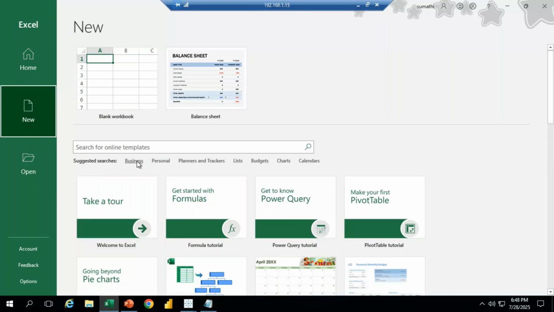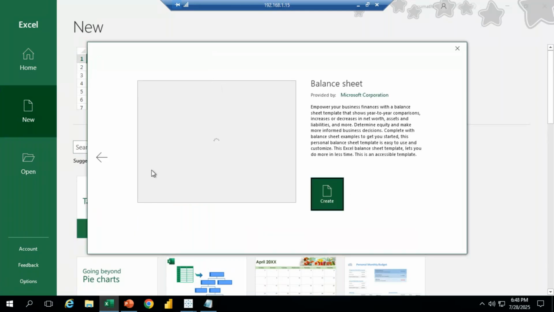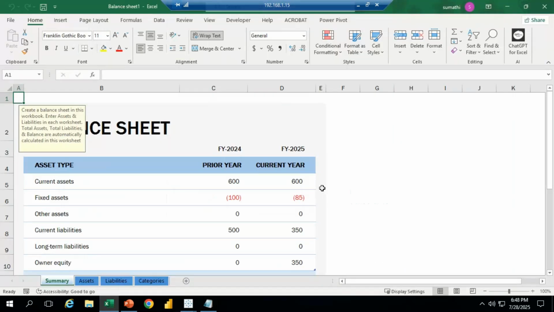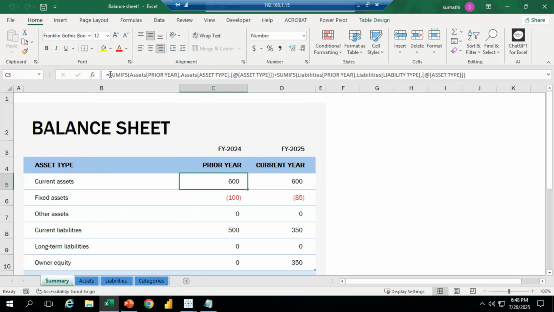If I click on business templates, there are personal templates, planners and trackers, lists, budgets, charts, and calendars. We can import this information also. For example, if I want to import the balance sheet, I click on the balance sheet and then click the create option. Along with that, the formulas are displayed, with a summary of the balance sheet.